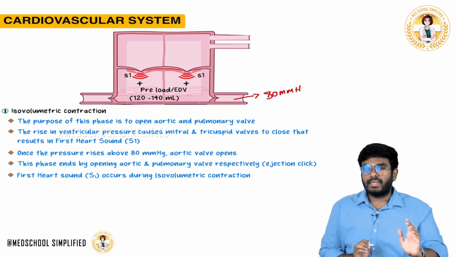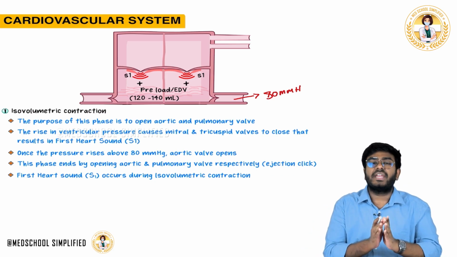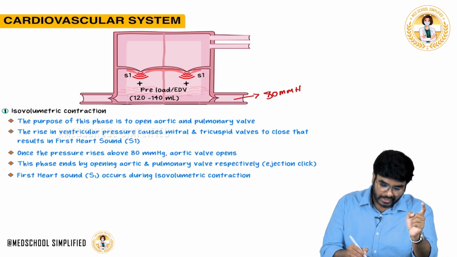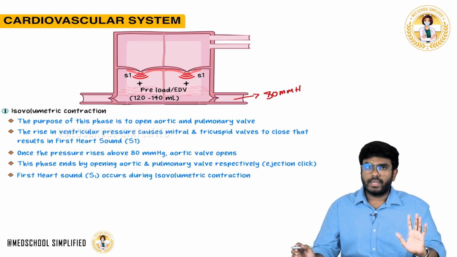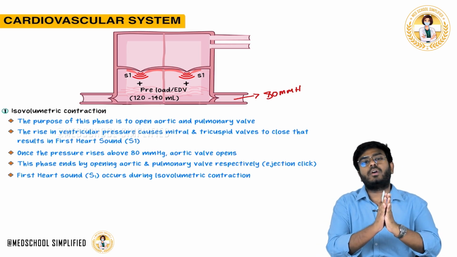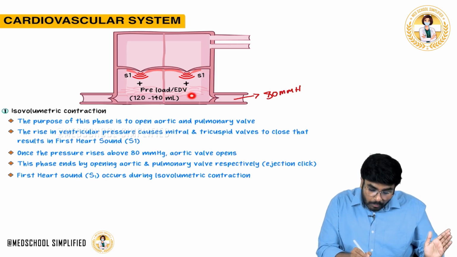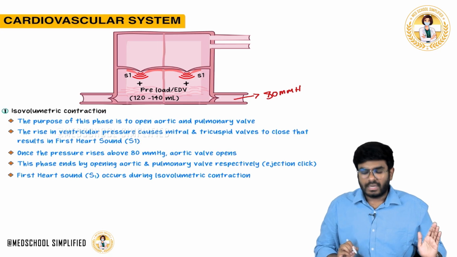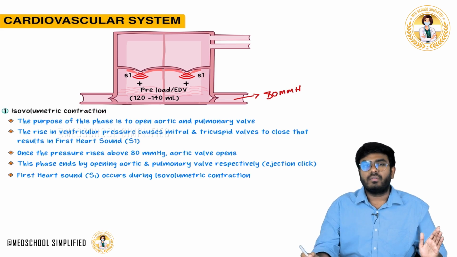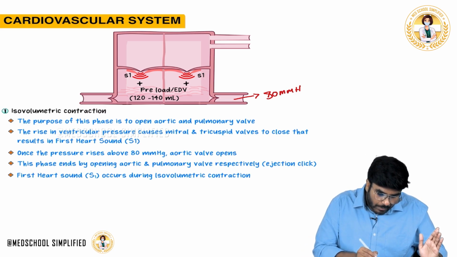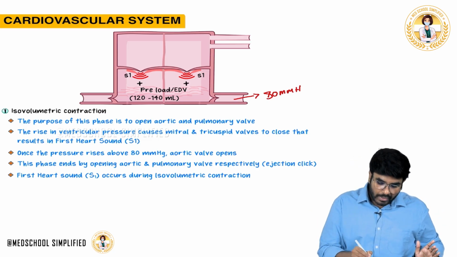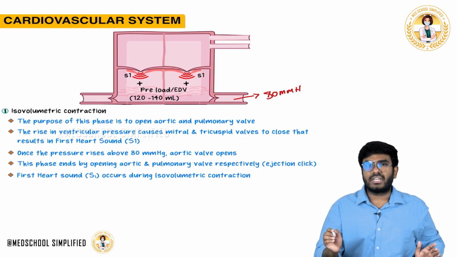Now, the important word in isovolumetric contraction is isovolumetric: no blood is coming in, no blood is going out. So it ends with what? Once the valve is opened, isovolumetric contraction is completed, because now blood starts to go out. So this phase ends with the opening of the aortic and pulmonic valves. Now blood will move out. That's the ejection.